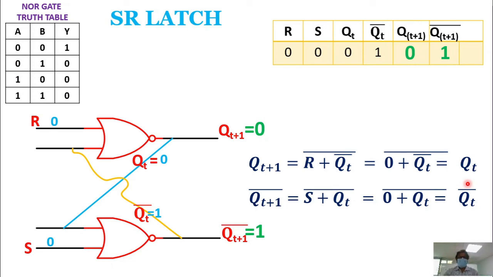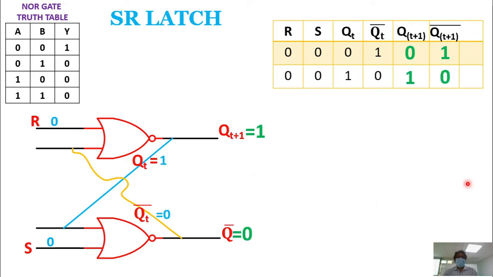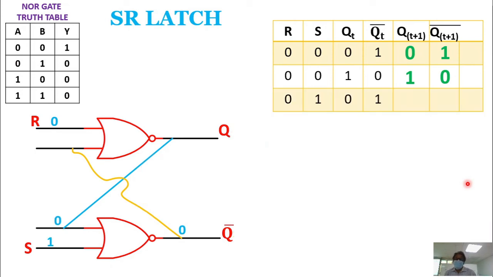Right? Okay. Now, there is other possibility also. This S and R need not be always 0, 0. You have other 3 combinations, it needs to be checked there. 0, 1, 1, 0. Now, let us take R is equal to 0, S is equal to 1. Forget about what Qt bar is. Just let us take R is equal to 0, S is equal to 1. Now, let us write the same equation.